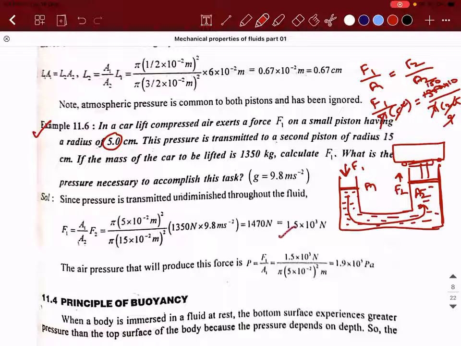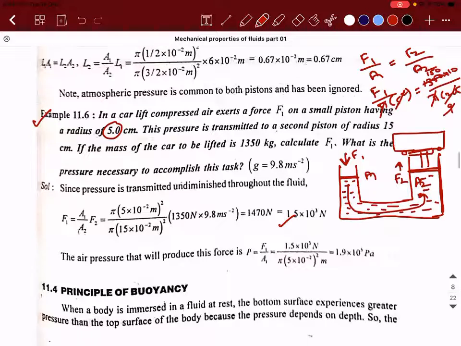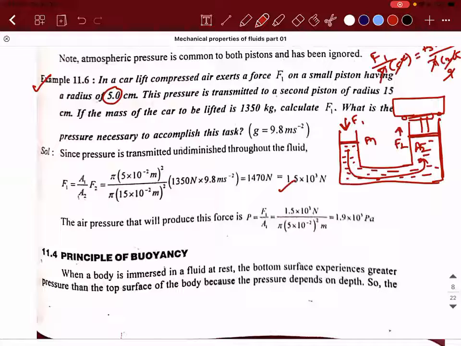Correct? 1500 Newton. Now, what are they asking? What is the pressure necessary to accomplish this task? Pressure, you can either calculate as F1 by A1 or F2 by A2. Both will give you the same answer. Here they have solved it using F1 by A1. If you want, you can use F2 by A2 and also check it. You will get the same answer. So this is all about Pascal's law.